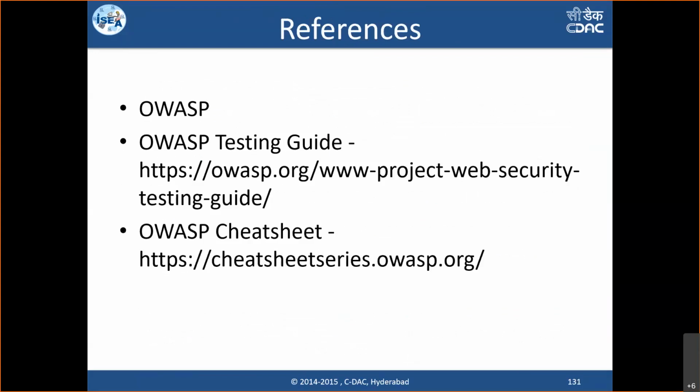Anybody interested? Cheat sheets are for developers. Anyone who is a developer here can definitely look into the cheat sheets, because they have very good cheat sheets for every programming language you know, with techniques of how to mitigate each of these vulnerabilities in that specific programming language. The testing guide is something you can use to learn how to test or identify these vulnerabilities. So with this, I conclude the session. If any questions are there, quickly we can take them up.